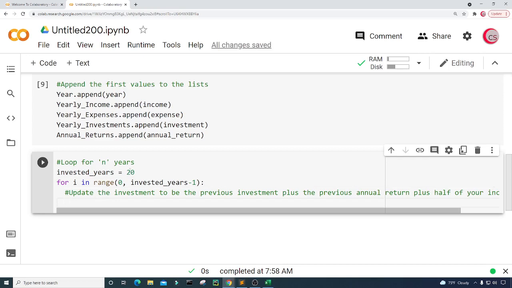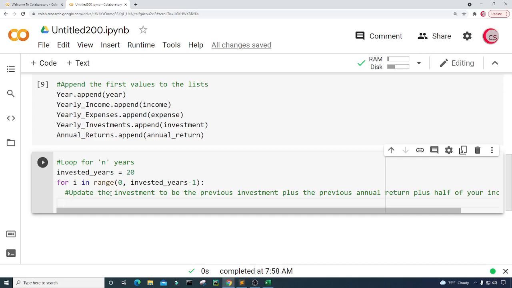Okay, and of course you might say, well, why are we doing 20 years? I thought it was supposed to be 10 years. Well, we're still going to see later on that 10 years will be long enough for us to sustain ourselves off of just the returns of our investment. But I'm going to put 20 years here so we can just see a bigger range of data. That's all. Okay, so let's go ahead and continue with this.